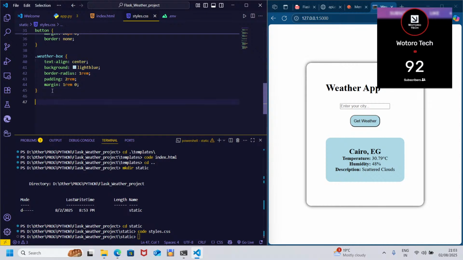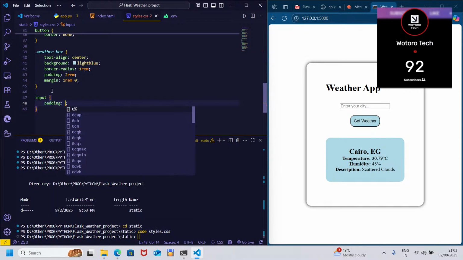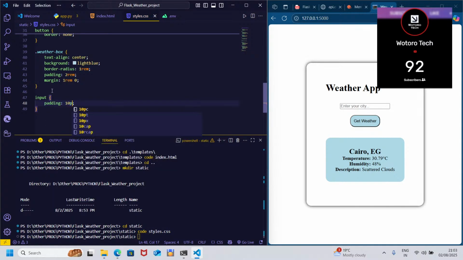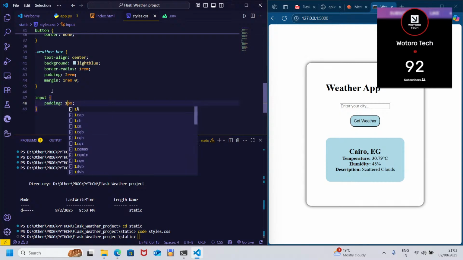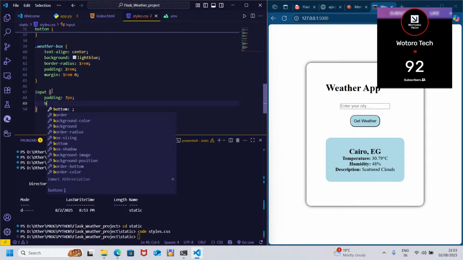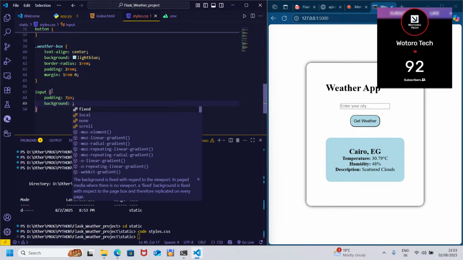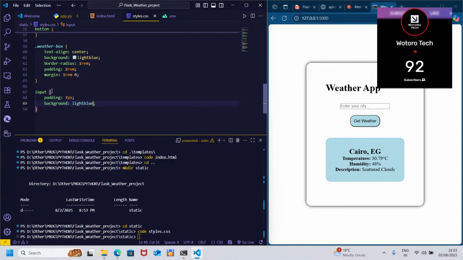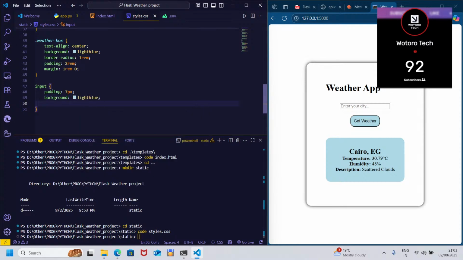Then come to input, padding 10 pixels. That's a lot. Say 7. Background, light blue, and now I'm using a lot of light blue.